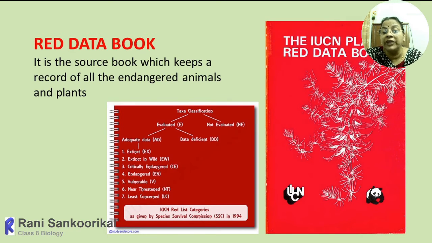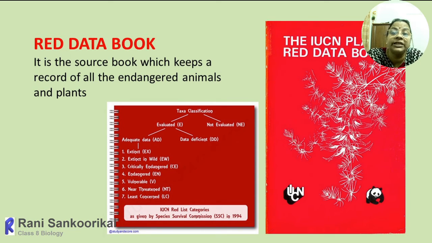They categorized the animals and plants into different categories, collected their details, their numbers and all their peculiarities, and made a book, a list of animals and plants, categorized into 7 categories. That is the list of animals which became extinct in one book. Then the other one, extinct in the wild, not seen in the forest, with no data. Then critically endangered, that means within 5 years they may become extinct.